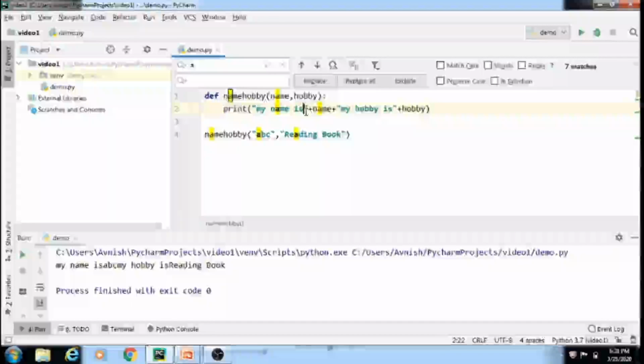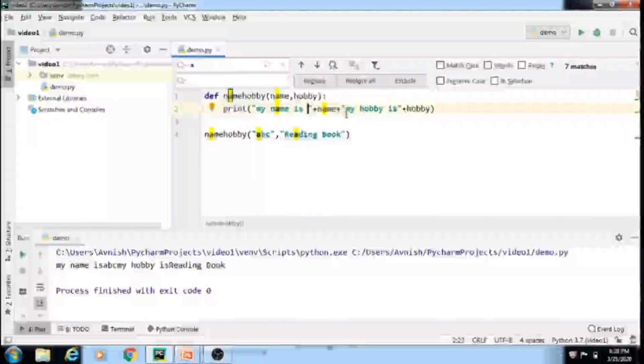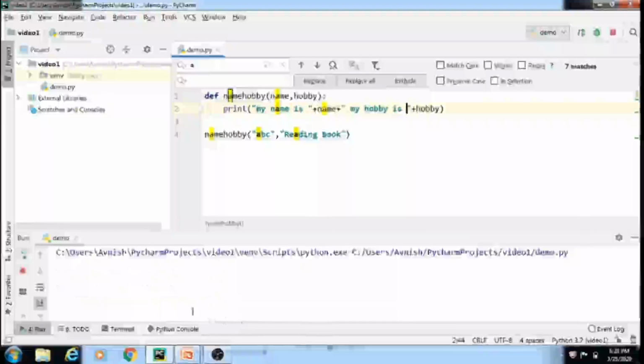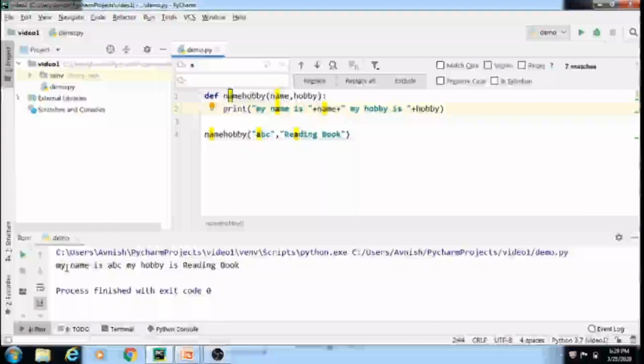Here I will apply some spaces so that it will execute clearly with spaces. See, now it is okay. My name is ABC and my hobby is reading the book.